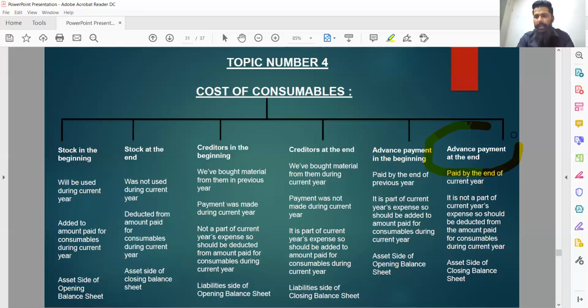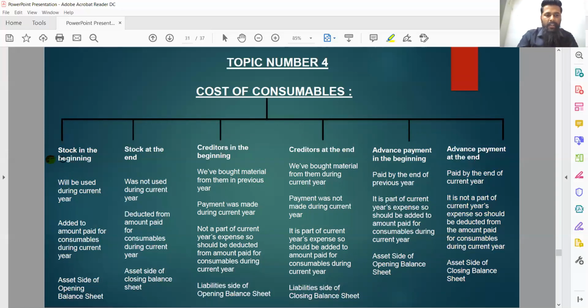So advance payment made at the end is actually paid by the end of current year. It is not a part of current year's expense, so it should be deducted from the amount paid for consumables during the year. And last adjustment from accounting point of view is that advance payment to supplier is an example of prepaid expense, hence should be shown to the asset side of closing balance sheet.